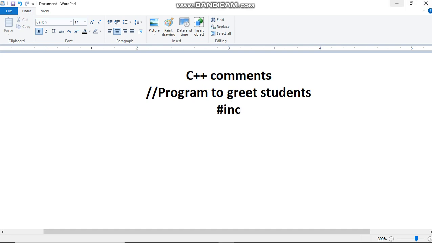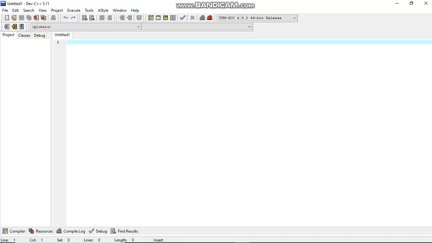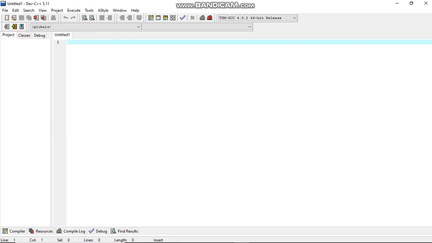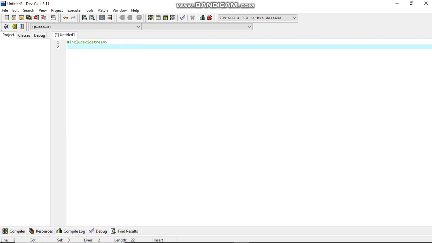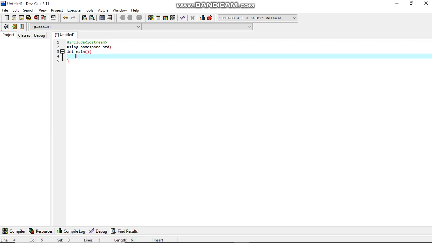So let's go into C++ and write our program to demonstrate that. Here is how it is done. We have our first line as usual, which is include iostream. Then the next line becomes using namespace std, and the next line is int main, and we open our body like this.